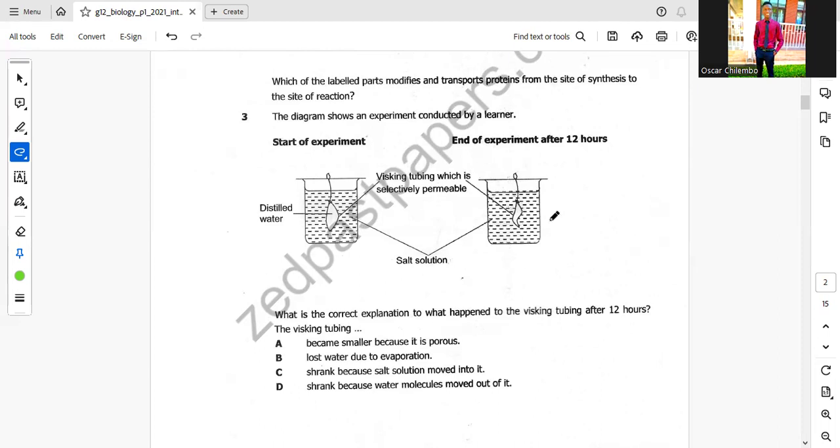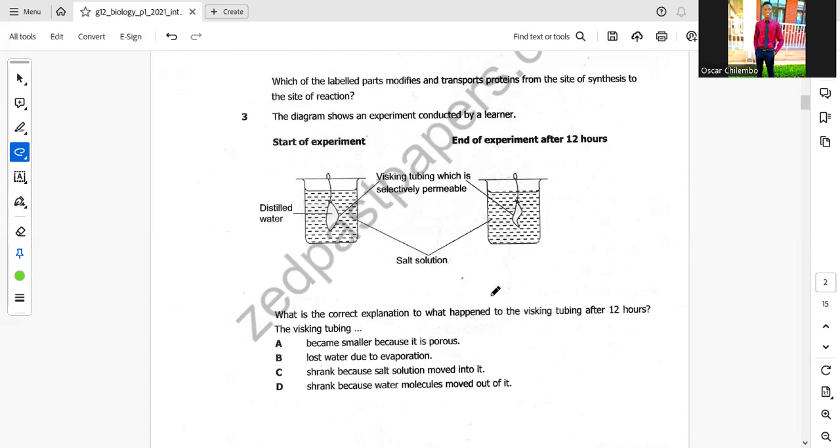This is not correct. B: it lost water due to evaporation. No, in this case, it was in water. C: shrank because salt solution moved into it. D: shrank because water molecules moved out of it.